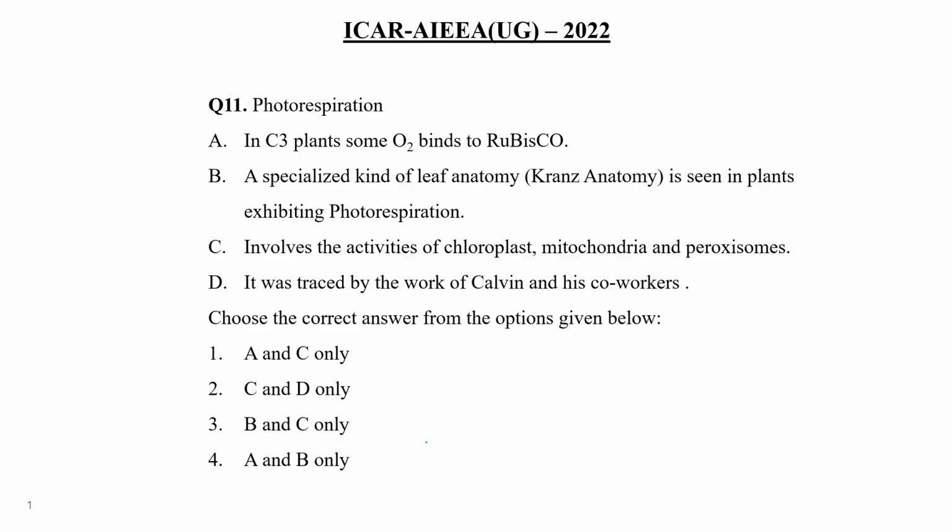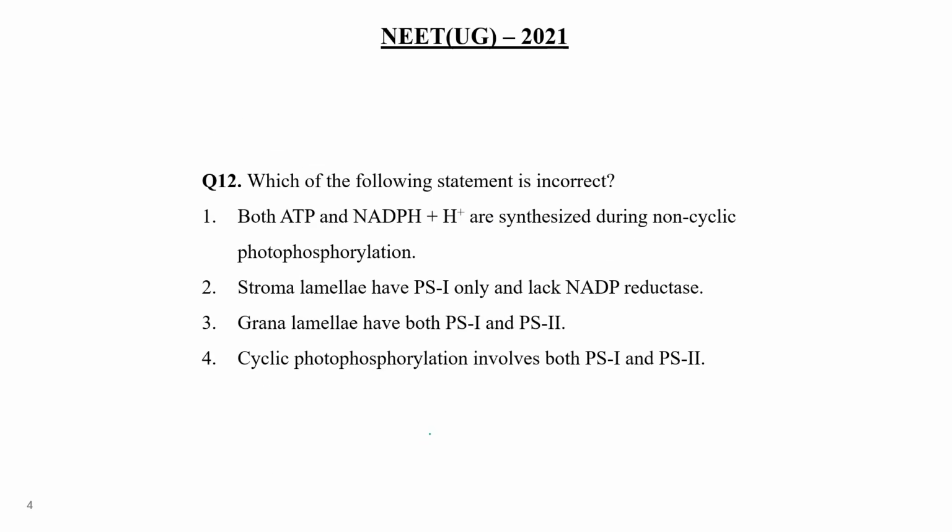Now next, which of the following statements is incorrect? I must highlight this: incorrect. Both ATP, NADPH, and hydrogen ions are synthesized during non-cyclic photophosphorylation. This one is true. Both things are synthesized during non-cyclic photophosphorylation. Stroma lamellae has PS1 only and lacks NADP reductase. This one is again a correct statement.